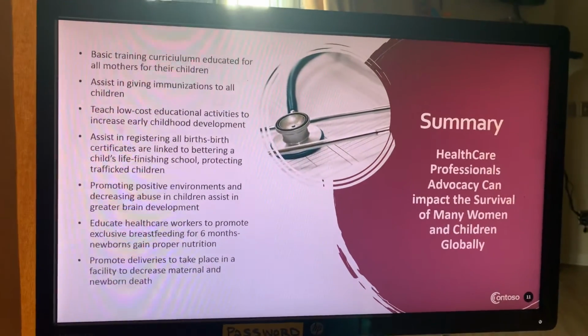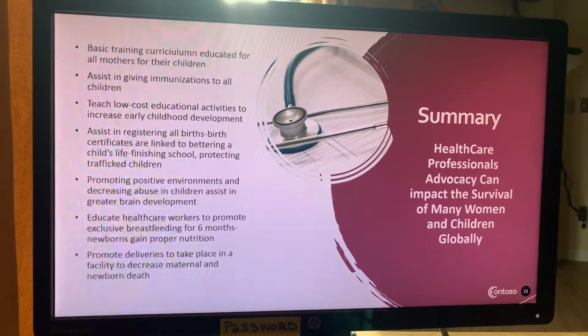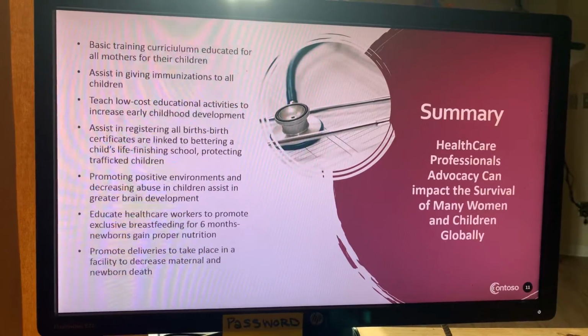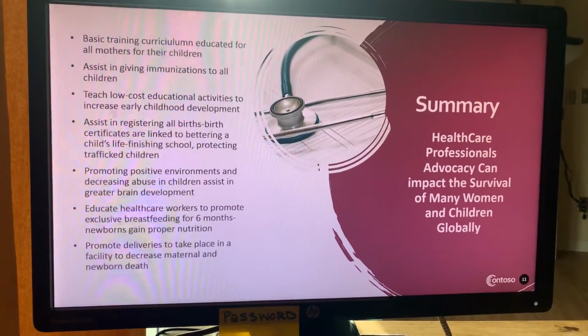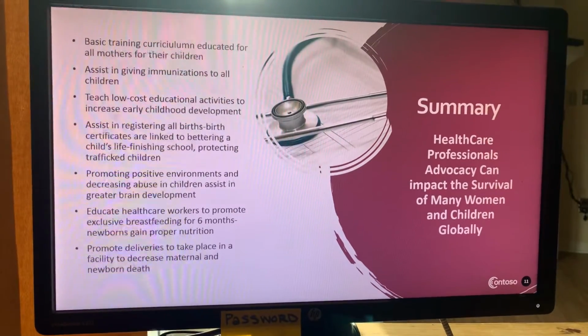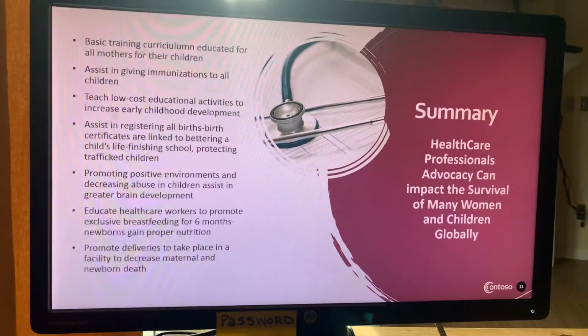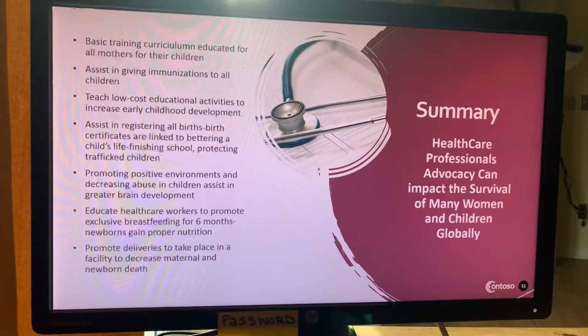Just like we had mentioned, 50% of births are not registered, and with those birth certificates, they're able to have self-identity. Maybe the rates are showing that higher numbers of children are finishing at least primary school, and it protects some of those trafficked children. Promoting positive environments and decreasing abuse assists also in greater brain development.